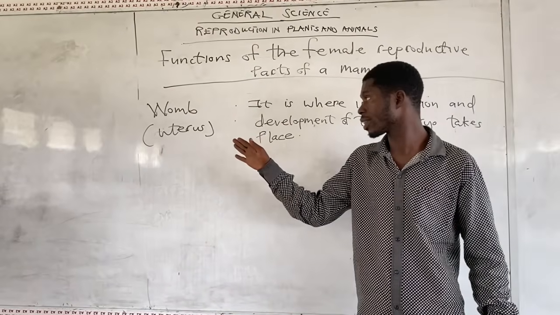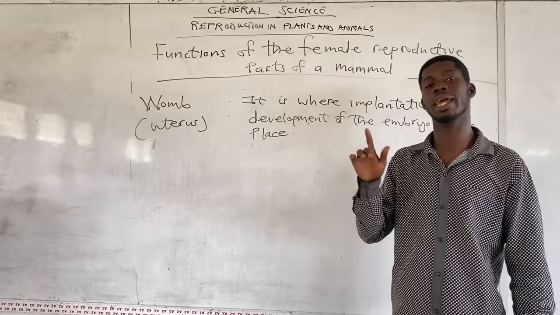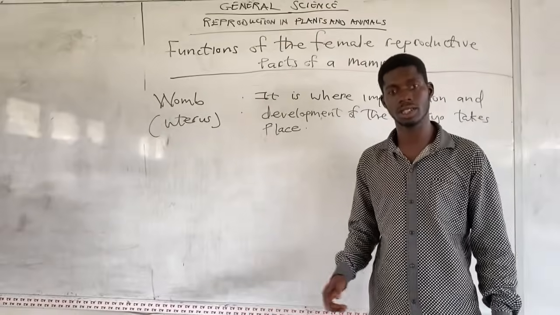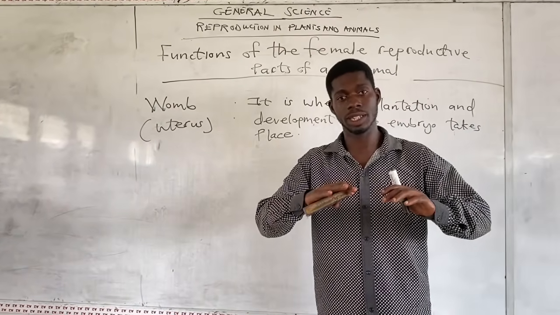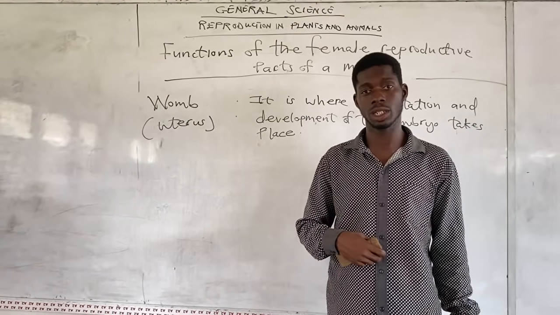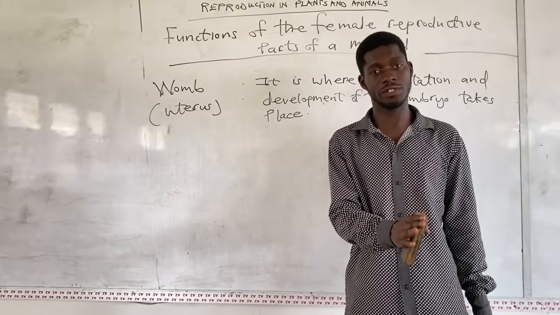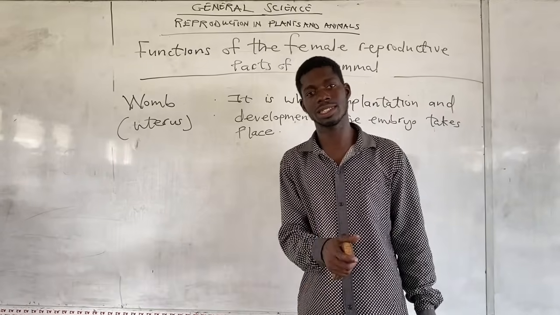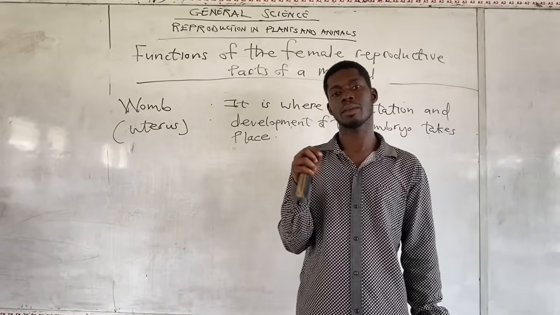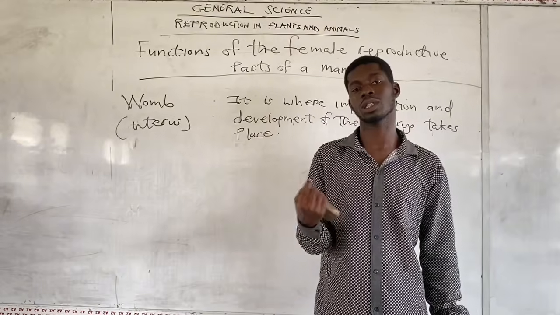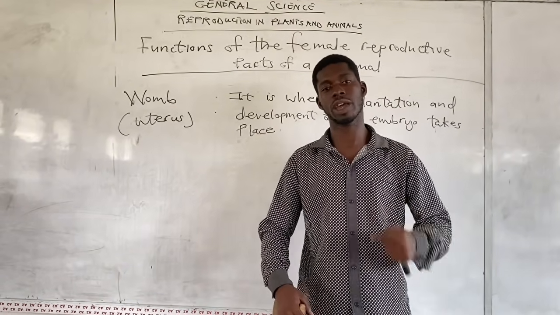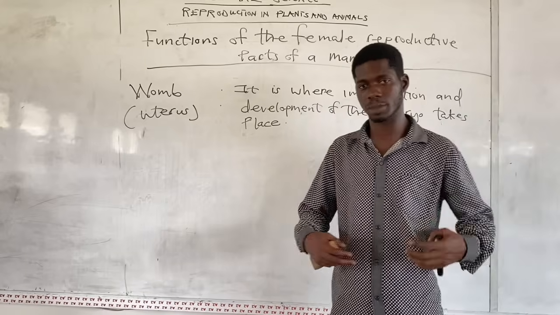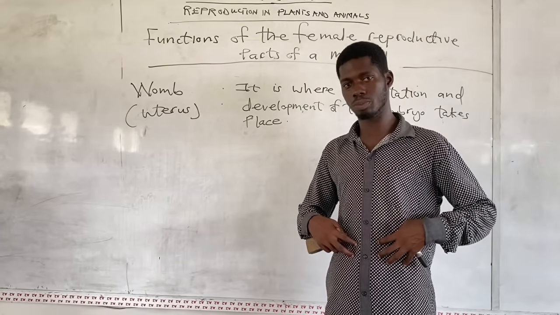So the function of the womb is where implantation takes place, and the development of the embryo also takes place, because the baby will develop inside the womb from the first day to the 9 months. You know that it takes 9 months for the baby to stay in the womb before it will come out. So development of the embryo takes place in the womb.